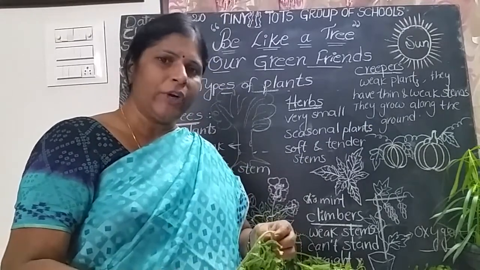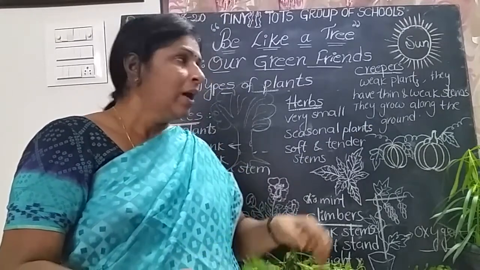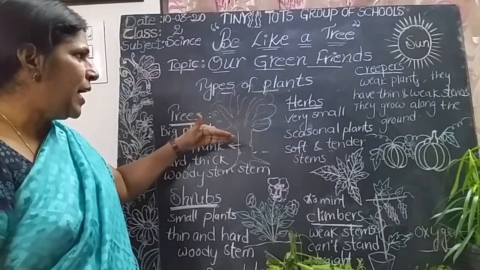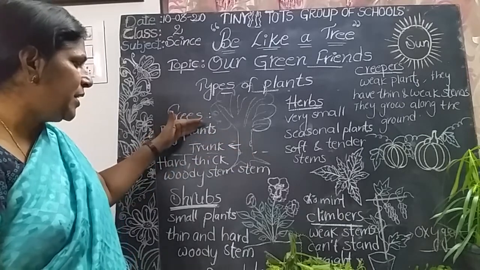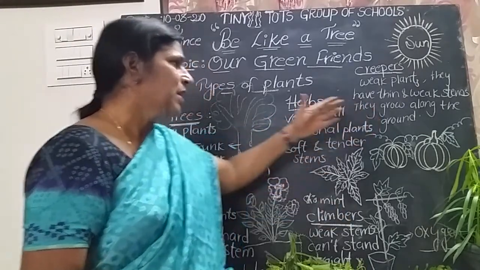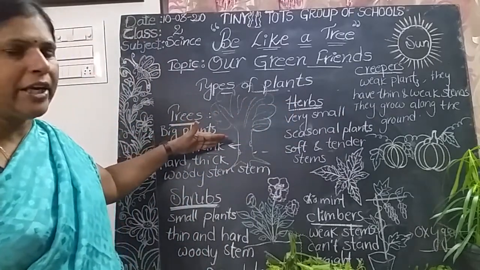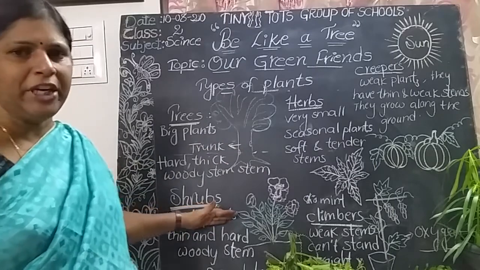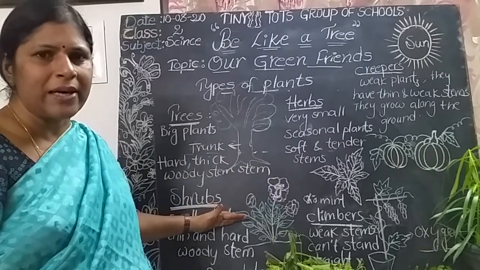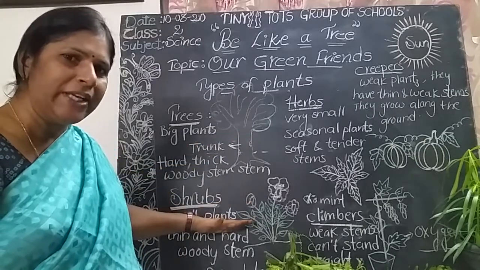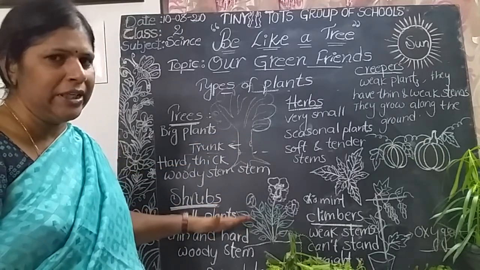So today what we discussed in the class, I come again. Different types of plants. Plants are different types. Some are trees, some are shrubs, some are herbs, some are climbers, some are creepers. Big and tall plants are called trees. They have thick and woody stem. Shrubs are the medium-sized plants and small plants. They are smaller than the trees. They too have little woody stem. They too live many years.